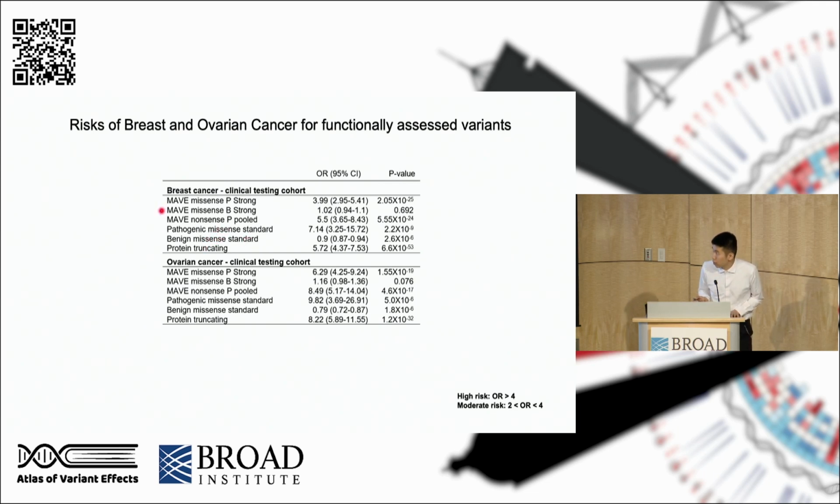Our MAVE missense pathogenic strong category confers high risk of both breast and ovarian cancers. And these odds ratios are also consistent across the pathogenic missense standard and the protein truncating variants. Importantly, we also found that the odds ratios for the P-strong categories are significantly different from our MAVE missense benign strong category or benign missense standard category.